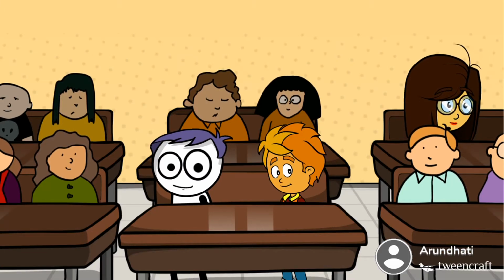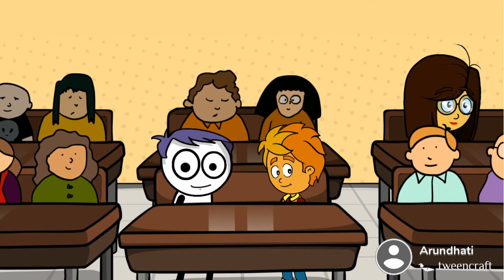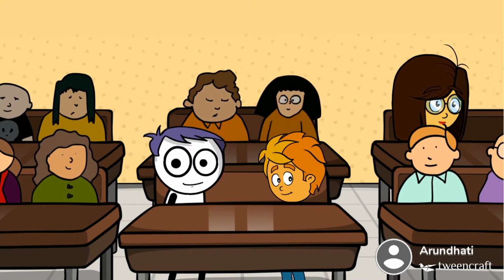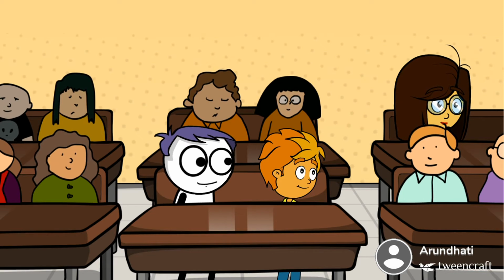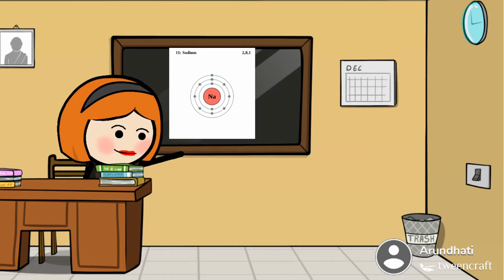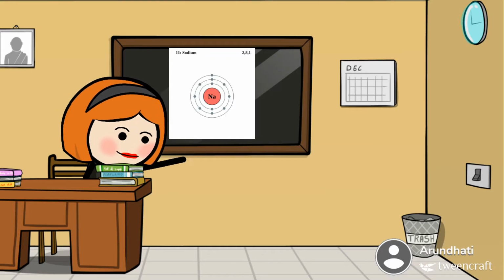Ma'am, atomic number means number of protons and neutrons present in an atom. Ma'am, atomic number means number of protons and electrons. Ma'am, atomic number means number of protons or electrons present in an atom of an element. See children, atomic number means number of protons or electrons present in an atom of an element.